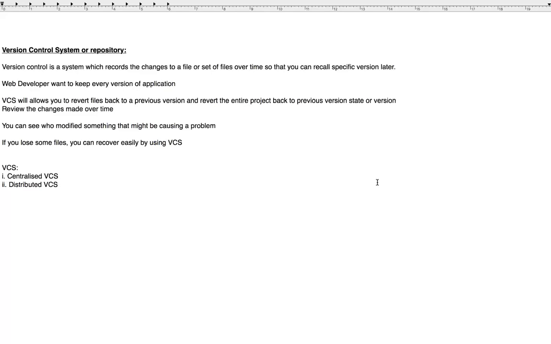So what happens? All the people will be pushing their changes to one server. There are some softwares like CVS, Subversion, and Perforce. They have a single server which contains all the different versions.